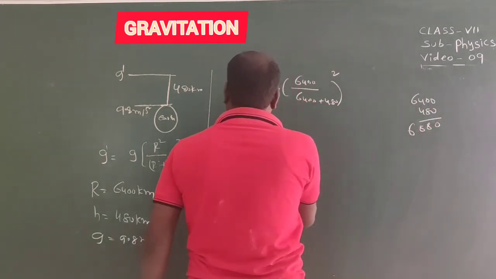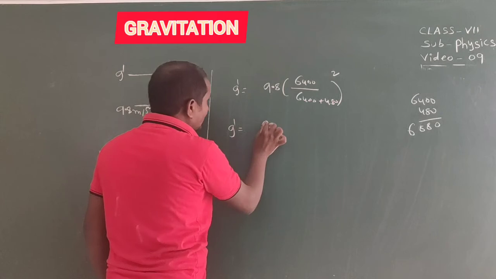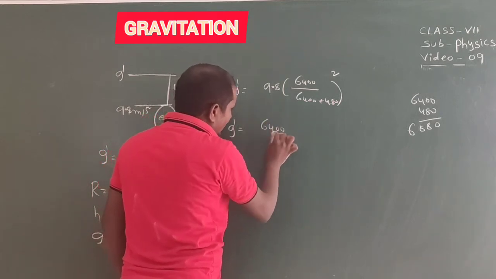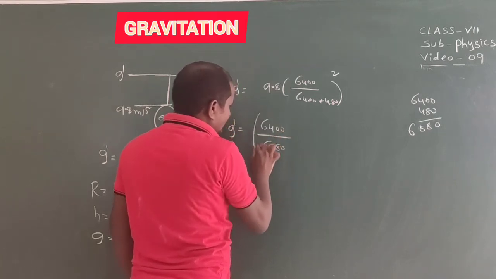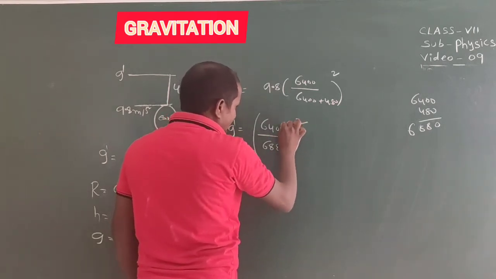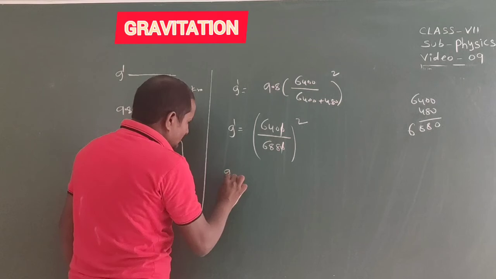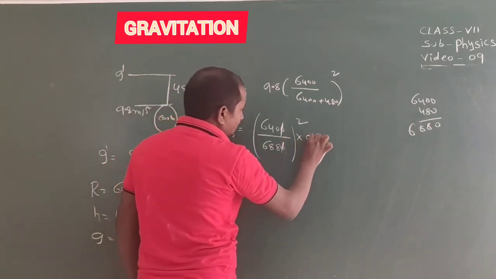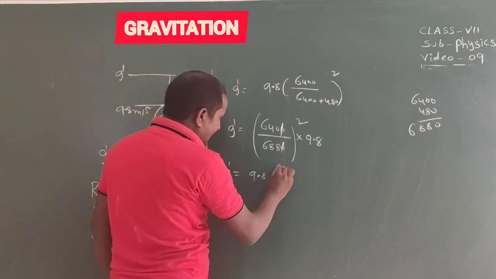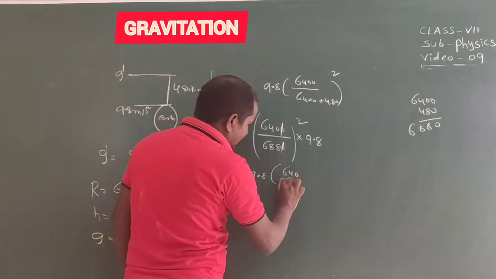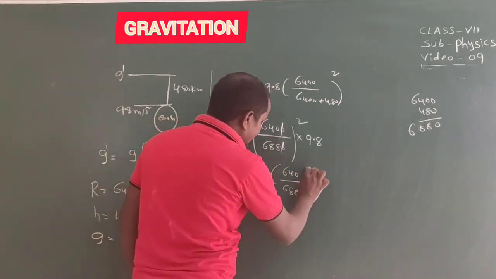So here 6400 plus 480 is 6880. So here g dash equal to 9.8 into 6400 by 6880.